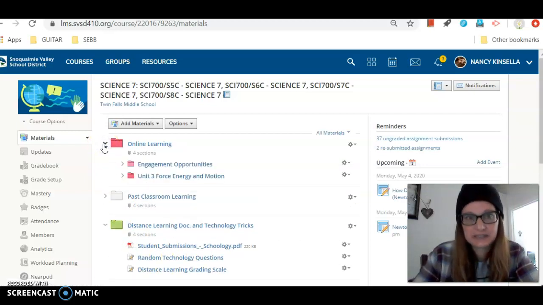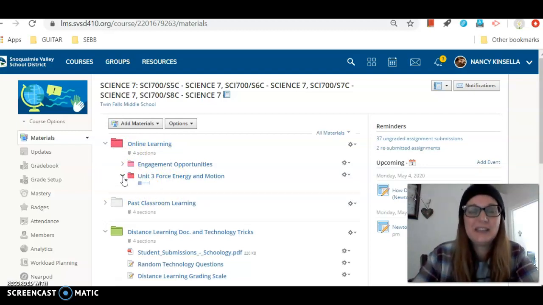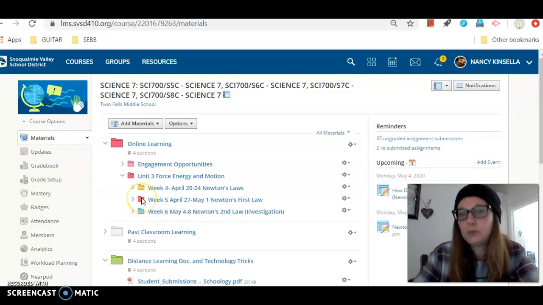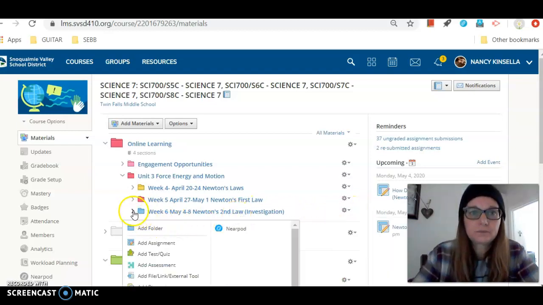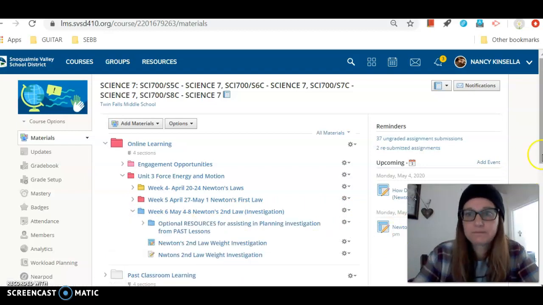However, going to our lesson, online learning, there's the pink folder. You're going to follow the little path of the red folder, fuchsia, whatever it's looking like to you. And then week 6 will be the active color. Week 5 will become yellow once this goes live on Monday. Inside our week 6 folder, you're going to see a couple different things.